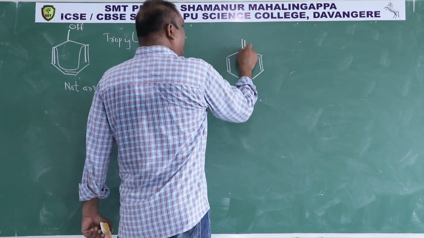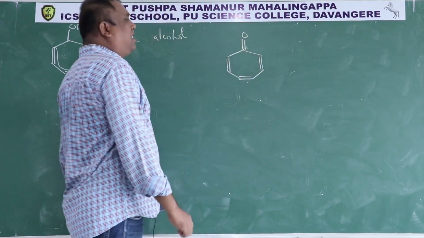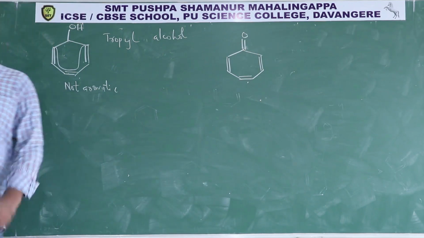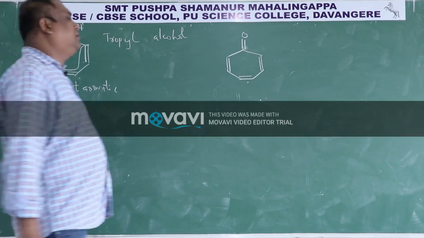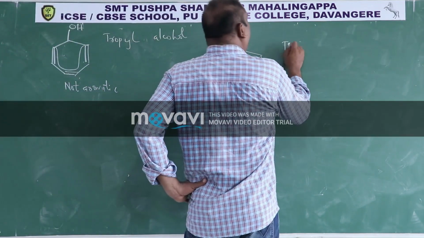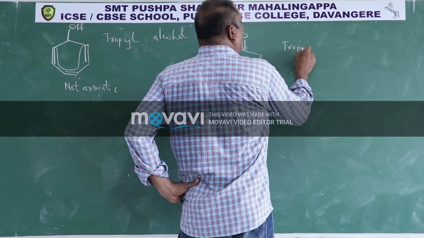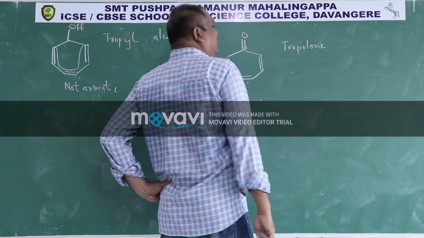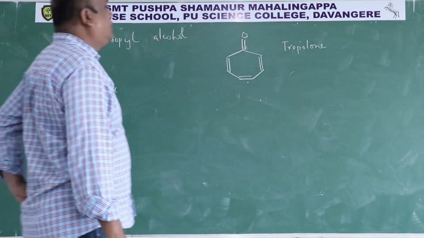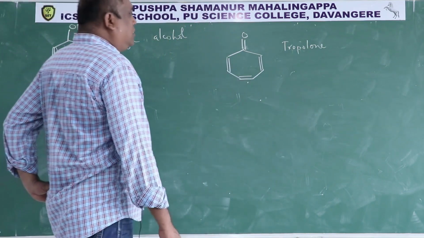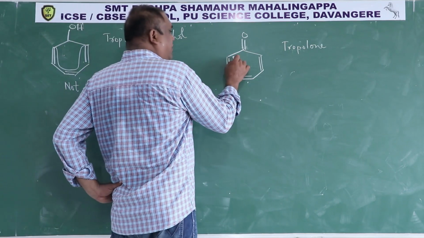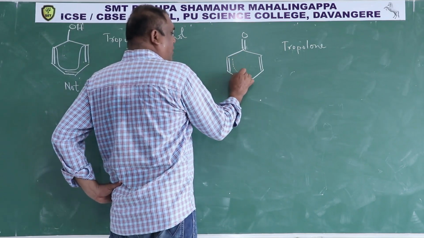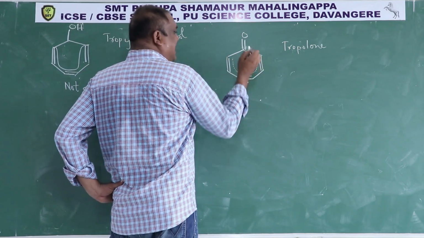But now suppose it is a double bond with oxygen. This is called tropolone. If you observe here, everybody says that only this is a cyclic conjugate system.